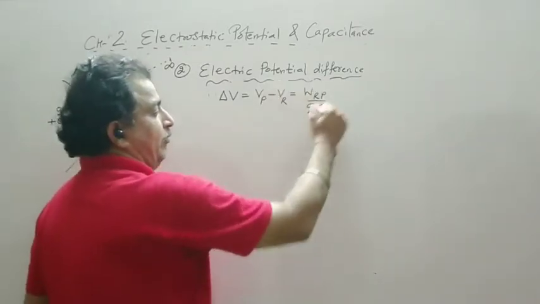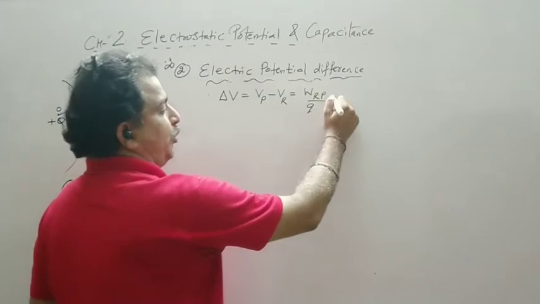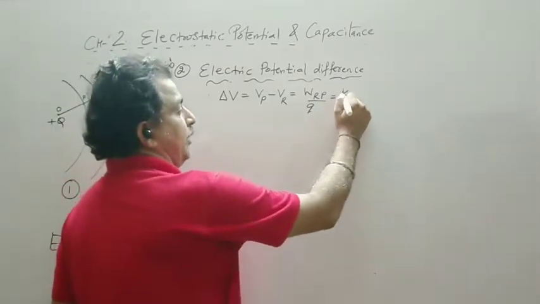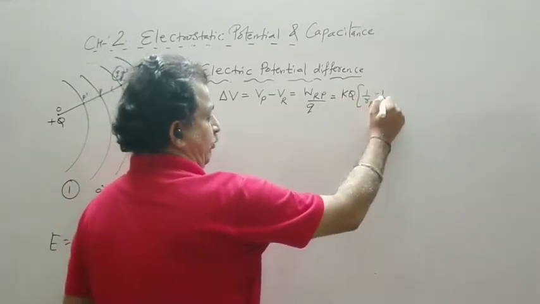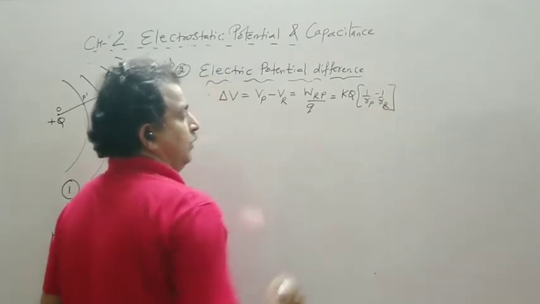If I write in words, I will not write Q here, otherwise it is work done per unit charge, equal to KQ times 1 upon final minus 1 upon initial.